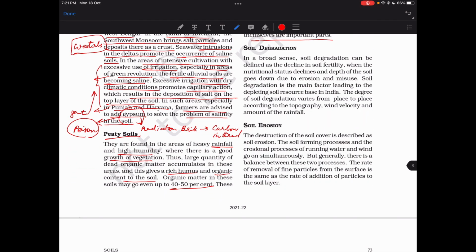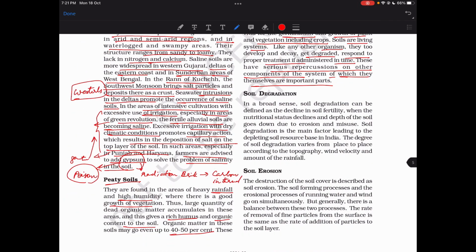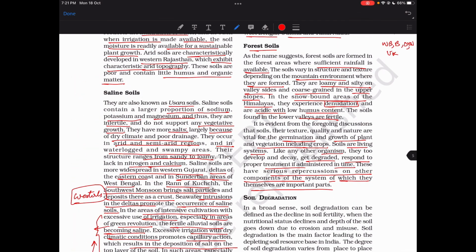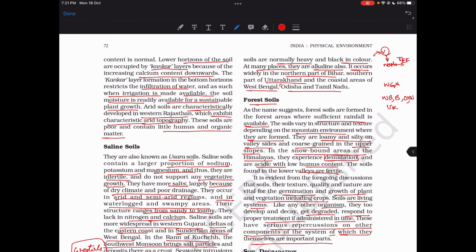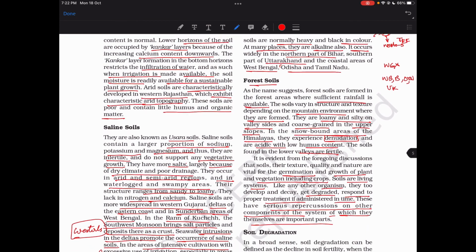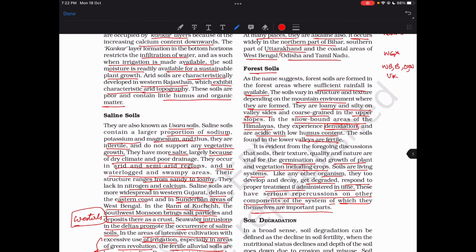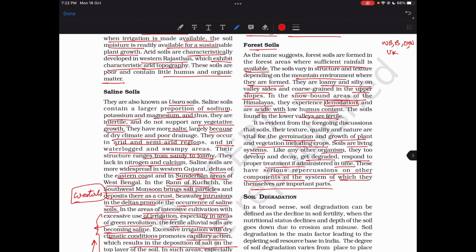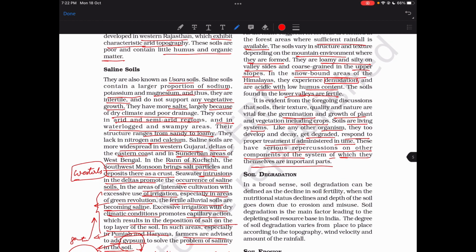Peaty soils are found in heavy rain areas and high humidity. Okay, and organic material is more, and they are not found in the Western Ghats. They are found in West Bengal, Odisha, Tamil Nadu, and Uttarakhand. Then we have forest soil, which are basically formed with a lot of humus, and where is that? Sufficient rainfall, yeah, and varying in structure and texture. Yes, basically a lot of fertility, giving the texture of decomposed material.